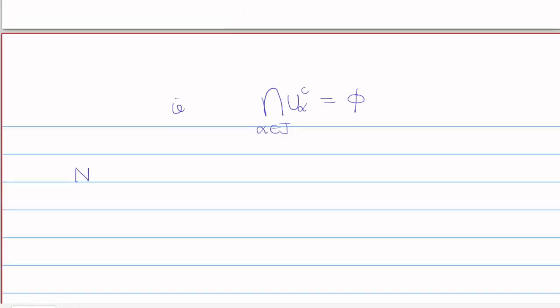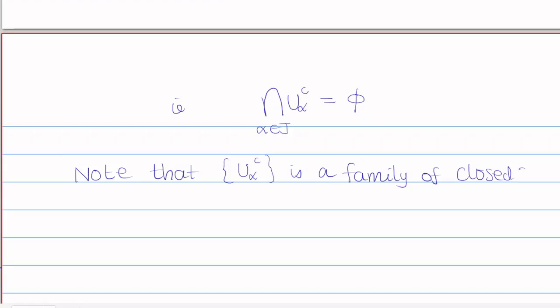Note that this U alpha complement is a family of closed sets, closed subsets of X. It is a family of closed subsets of capital X.